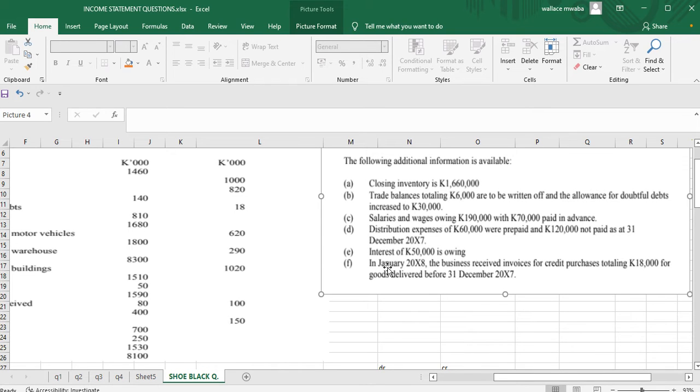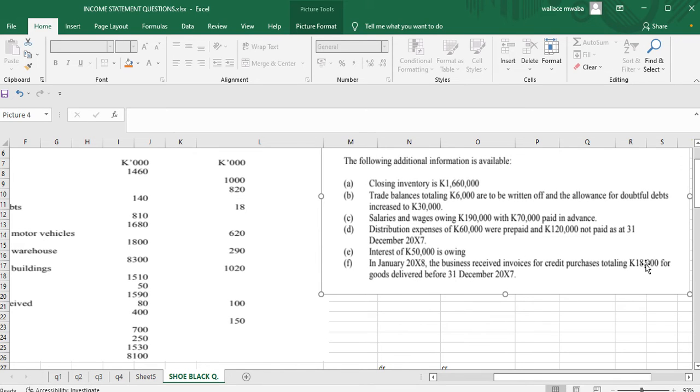Then in January 2018, the business received invoices for credit purchases totaling 18,000 for goods delivered before 31st December.